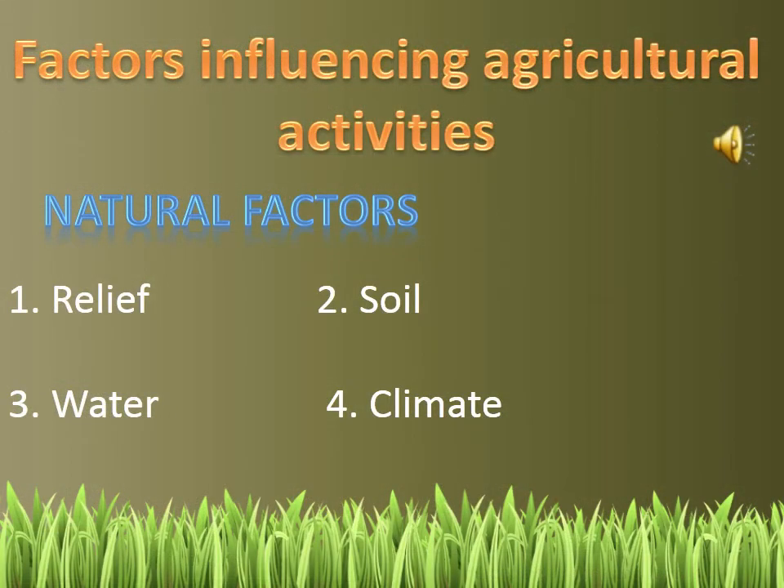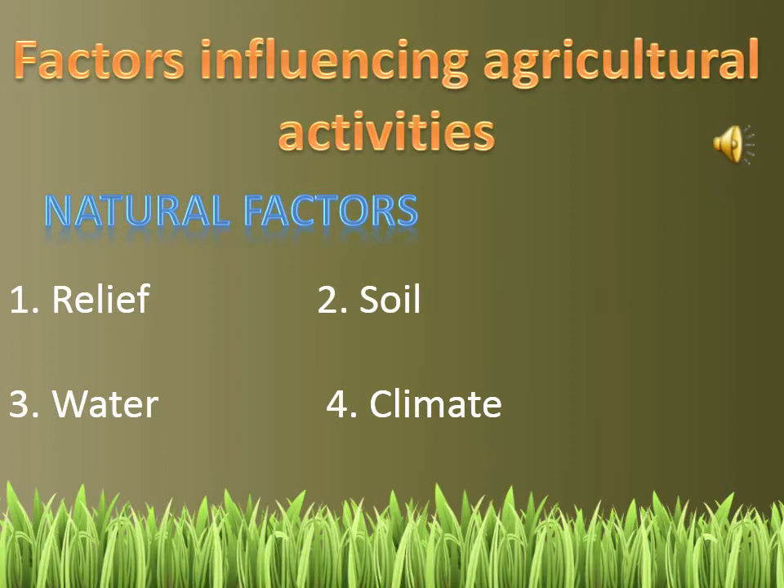Now let us understand what are the factors influencing agriculture activity. Majorly there are two types of factors. The first one is natural factors and the other one is man-made factors. Firstly, we will discuss about natural factors. They are relief, soil, water and climate. Let us understand these factors in detail.